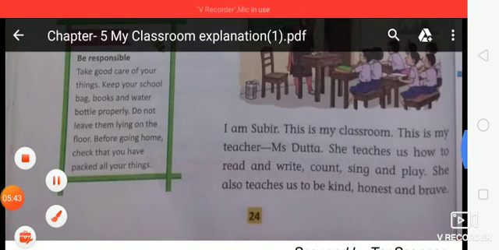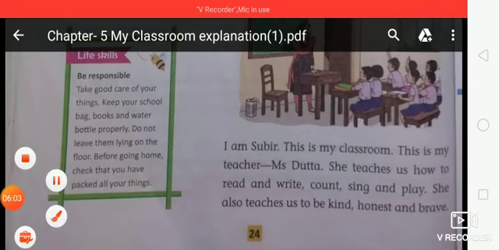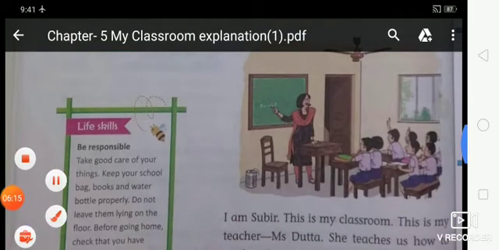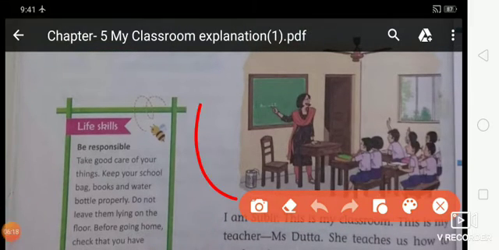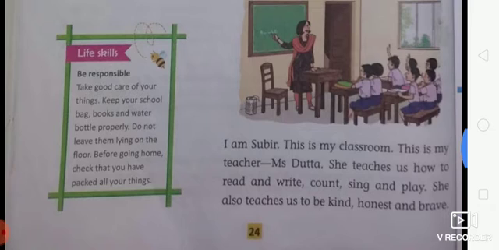So here you can see, students, as you have seen in the previous lesson, there was a boy whose name was Amit, and he was describing his home. And in this chapter you will see a boy, his name is Shubir, and he is describing his classroom to us, okay? Shubir is saying that this is my classroom. If you have to say to someone that this is my classroom, then you will say this is my classroom, okay? This is Shubir's classroom that you can see in this picture, okay?